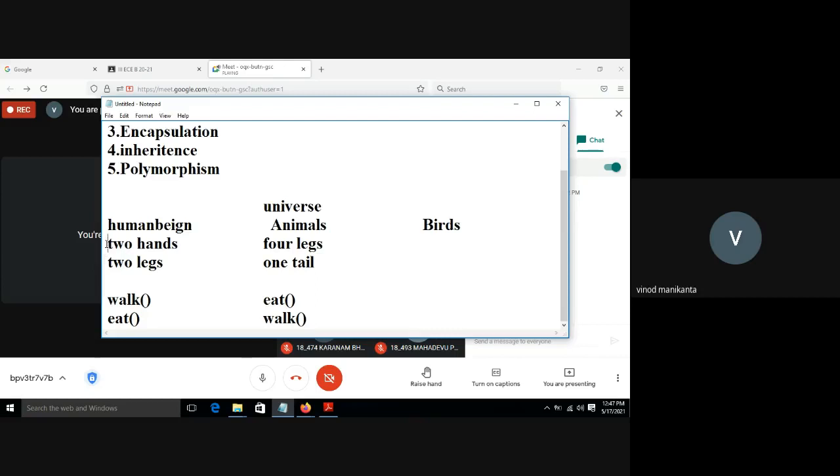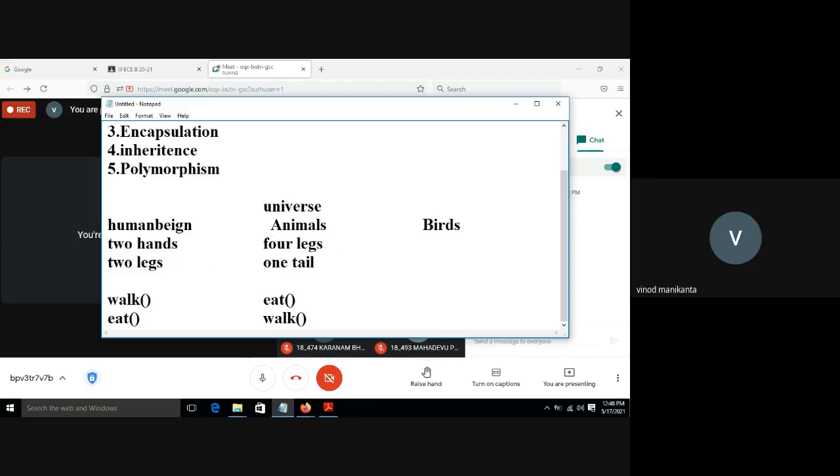For human beings also, along with these properties, there are some more properties. There are different kinds of properties. Color is also a property. Height is also a property. I'm considering only a few things to decide whether it is a human being or not.